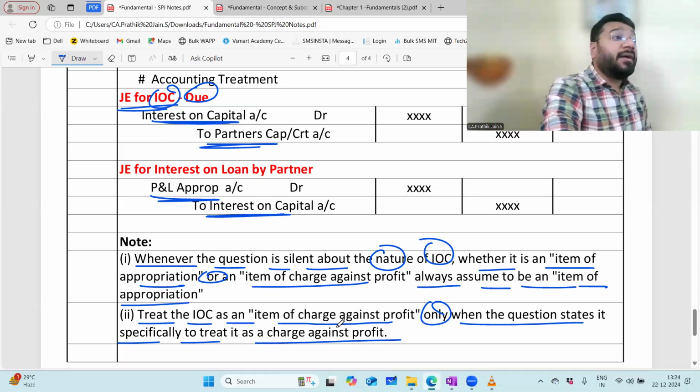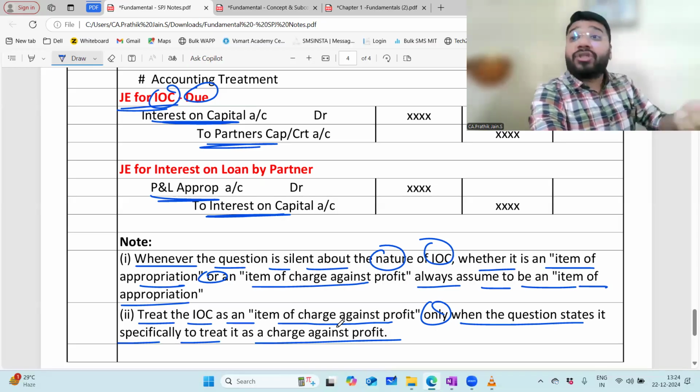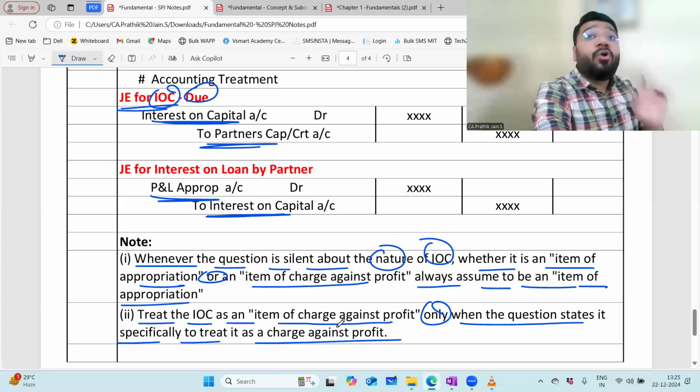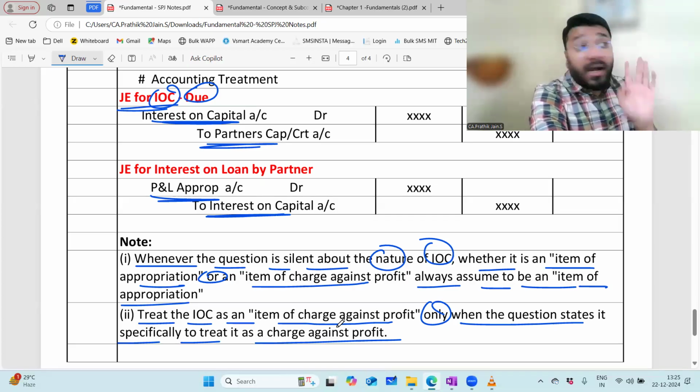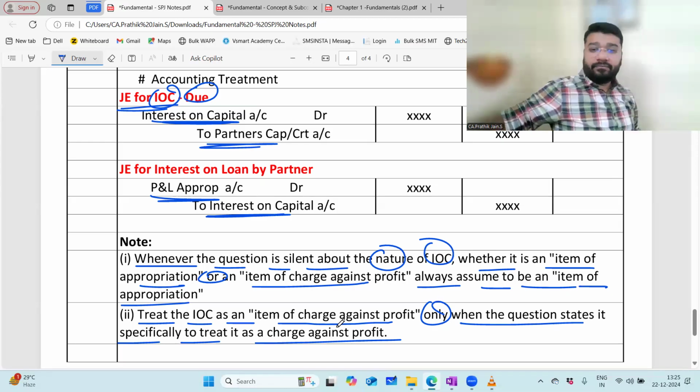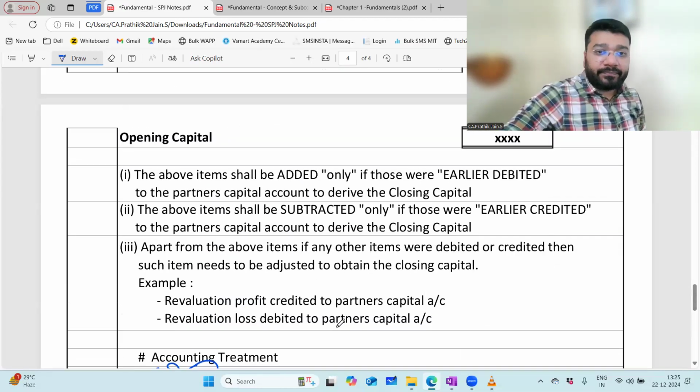Just like IOC could be a charge against profit, salary and remuneration also could be treated as a charge against profit. But when will you treat this as a charge against profit? Only when the question specifically states it. Otherwise, it is assumed to be an item of appropriation. Is this understood? Yes, sir.